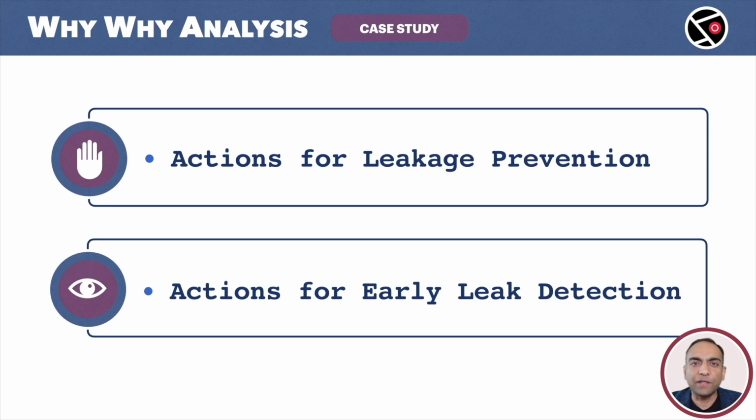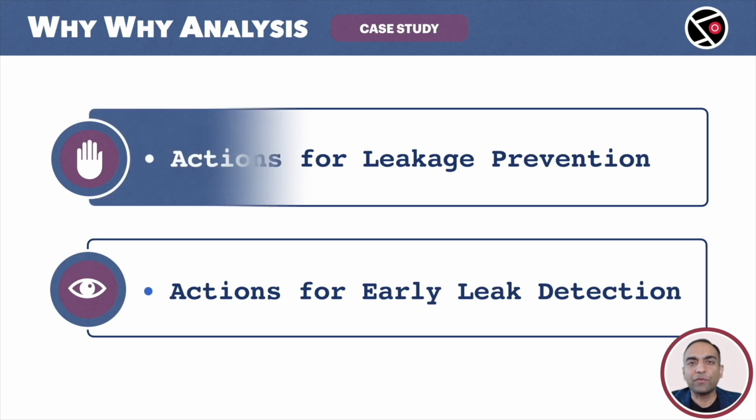If you look at this incident, the chemical leak happened because of mistakes in the setup. Some valves that were supposed to be closed were left open. But that's not all. No one noticed the leak until it was too late. Leakage was detected 1 hour after the transfer was started. This definitely aggravated the problem. It makes a lot of sense to figure out how to avoid leaks. And worst case, even after all our efforts, if a leak happens, how to detect the leak as early as possible. I will start with the first set of actions. Actions for leakage prevention.